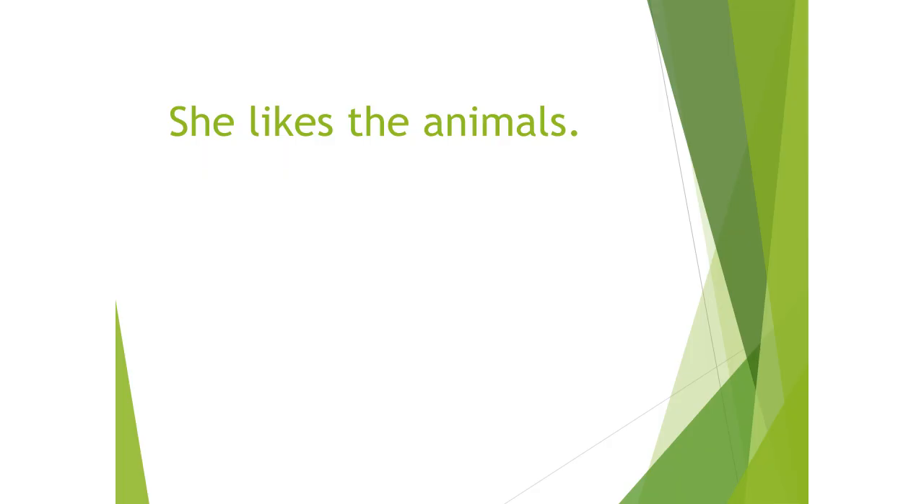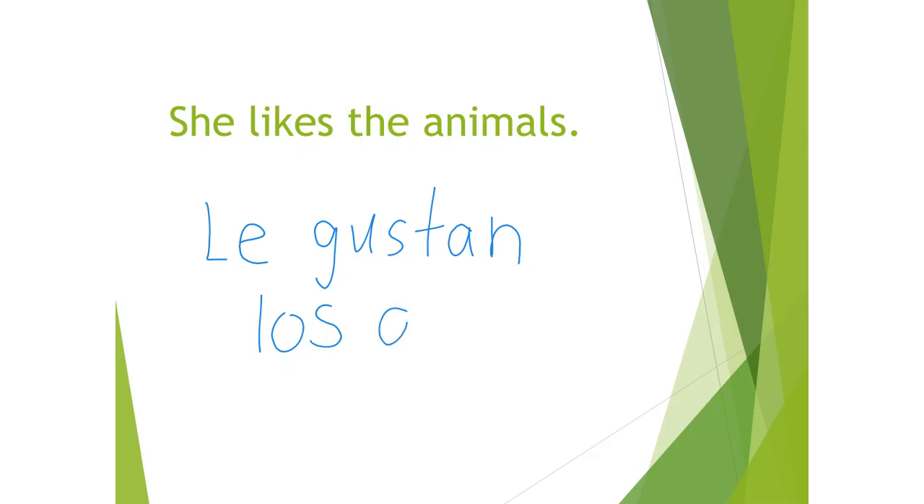And the last example for you guys, she likes the animals. So he, she, or you formal gets the pronoun le, likes the animals. So the animals is plural. We need to use gustan in this case. Le gustan los animales. And it's that easy. So you guys can go do some practice and see what you think.